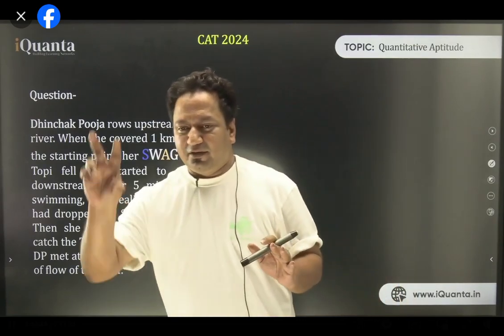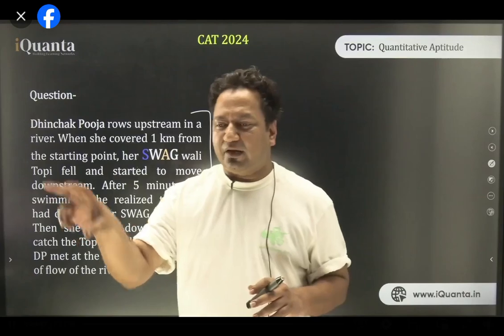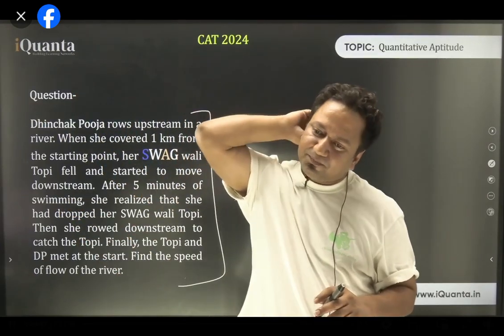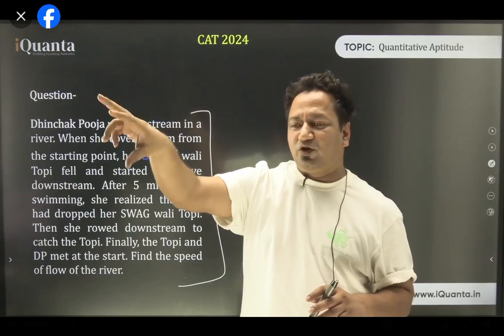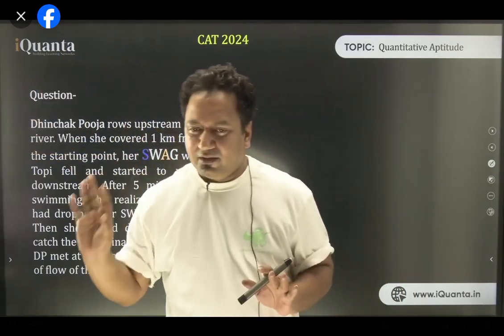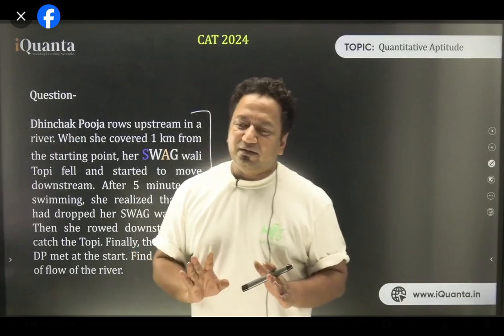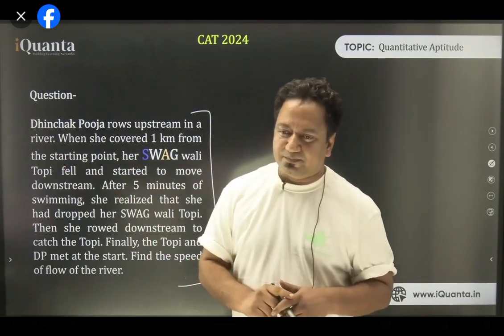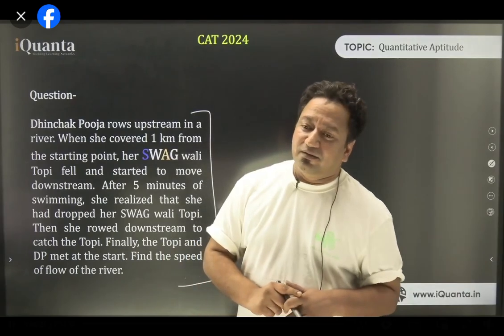So whatever happened, the moment the cap fell, after that what happened? See, the cap was 1 kilometer away from the bank. Am I right? Is that clear? Can we say that? The swag wali topi is 1 kilometer away from the bank. The cap has to travel 1 kilometer, yes or no? The cap has to travel 1 kilometer only. Right? And how much time is the cap taking to do that?